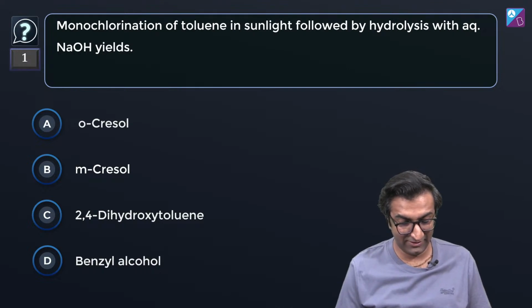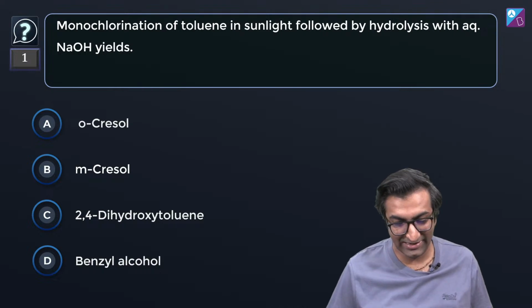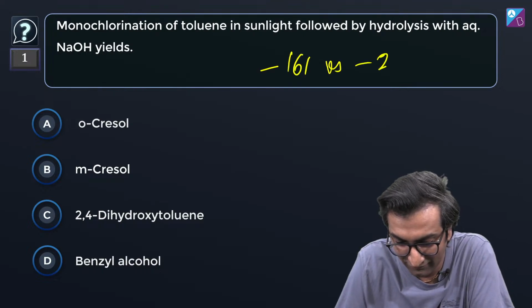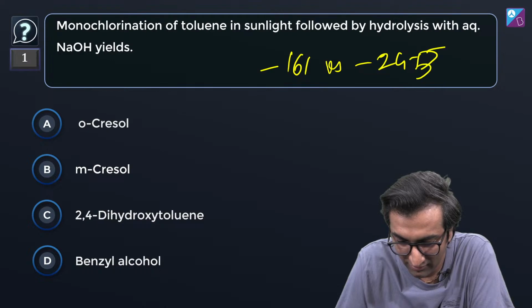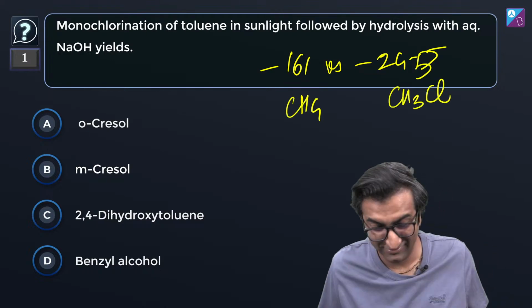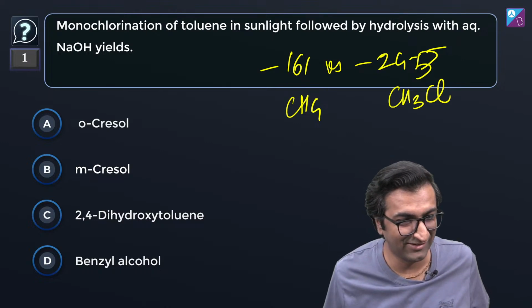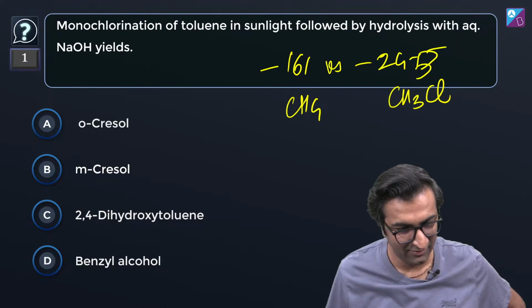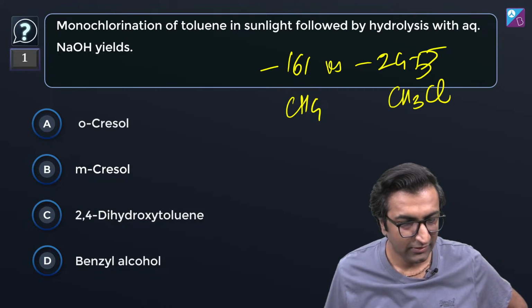Minus 161 and minus 24.5. I have no idea why I'm chatting with you when I can just write minus 161 versus minus 24.5, dude. This is for CH3Cl and CH4. Okay, considerable है bro, काफी considerable है. D for sure, exemplar, OP. Okay, all right. See you, Rishabh.